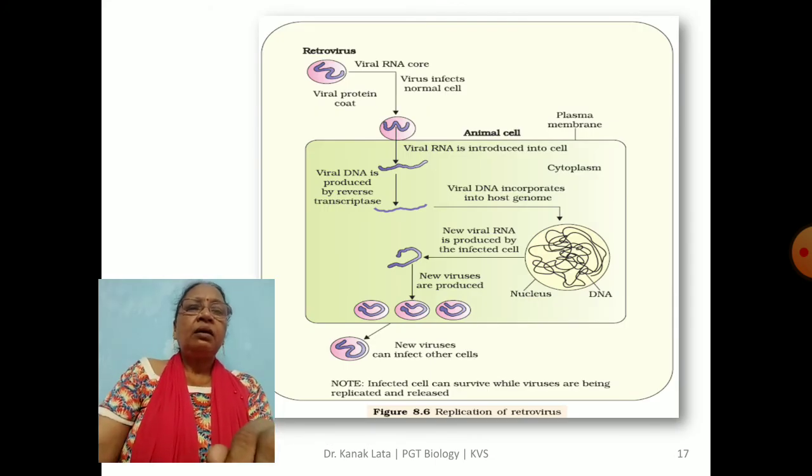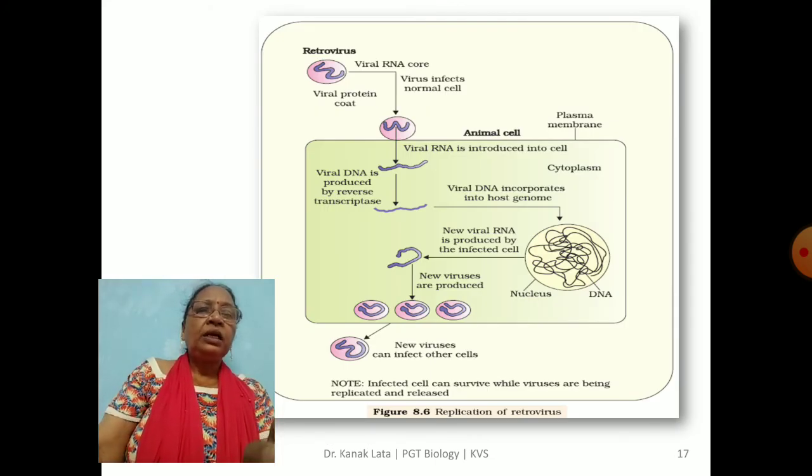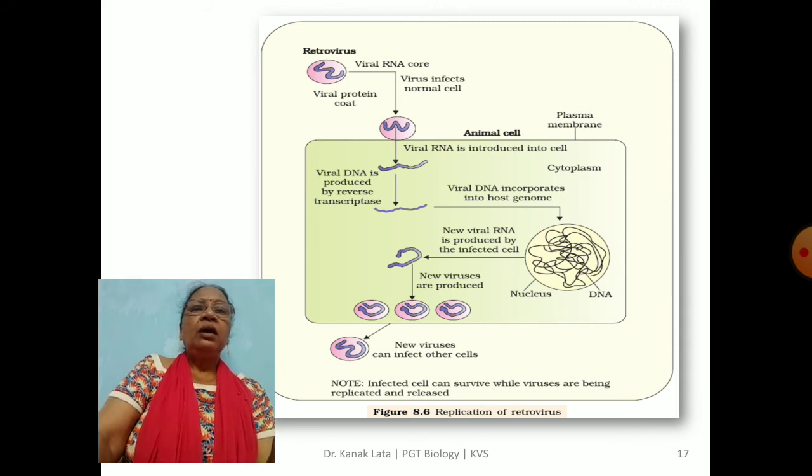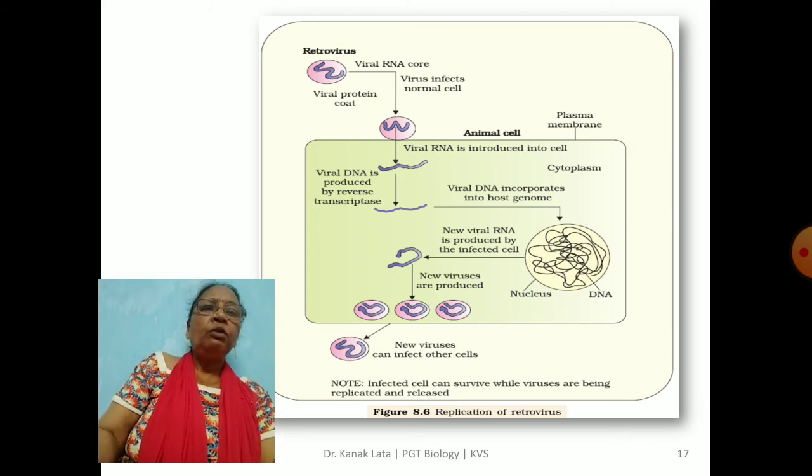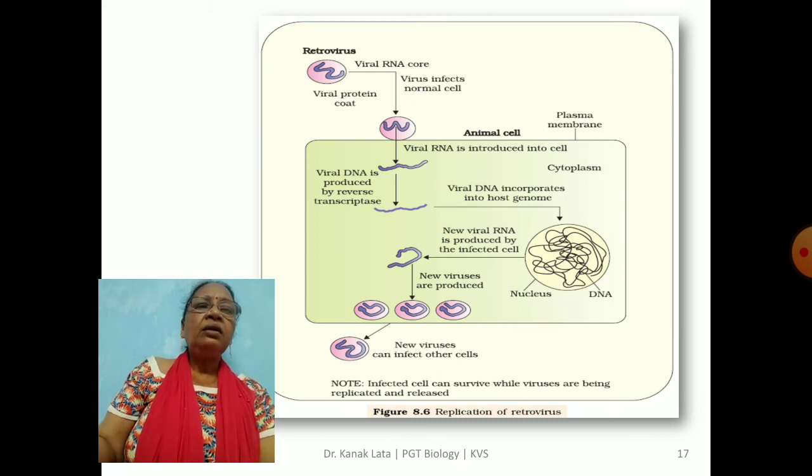Here you see the life cycle or replication of this virus. A retrovirus, that is a virus with an RNA core, infects the normal cell. Here you can see it is an animal cell, a human cell. Then this virus RNA is introduced into the cell, and from this, viral DNA is produced by the reverse transcriptase enzyme, and then this viral DNA incorporates into the host genome, that is, the human genome.